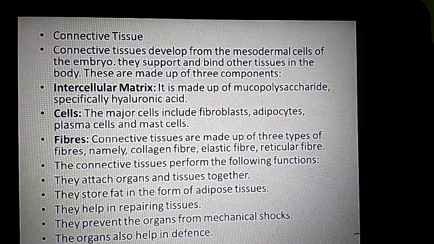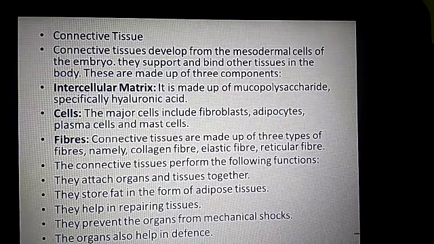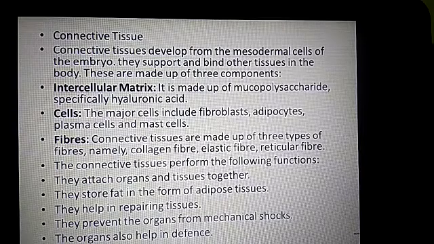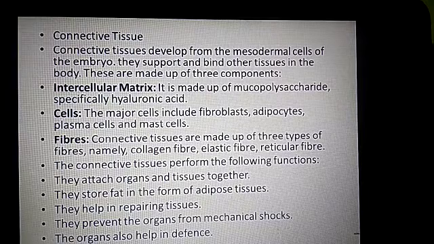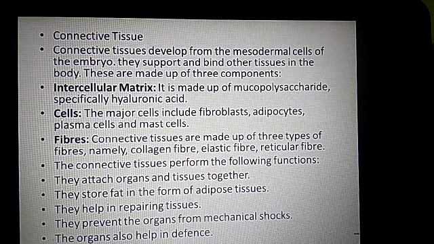The intercellular matrix is made up of mucopolysaccharide, especially hyaluronic acid. The major cells include fibroblasts, adipocytes, plasma cells and mast cells. Fibers of connective tissues are of three types, that is collagen fiber, elastic fiber and reticular fiber.